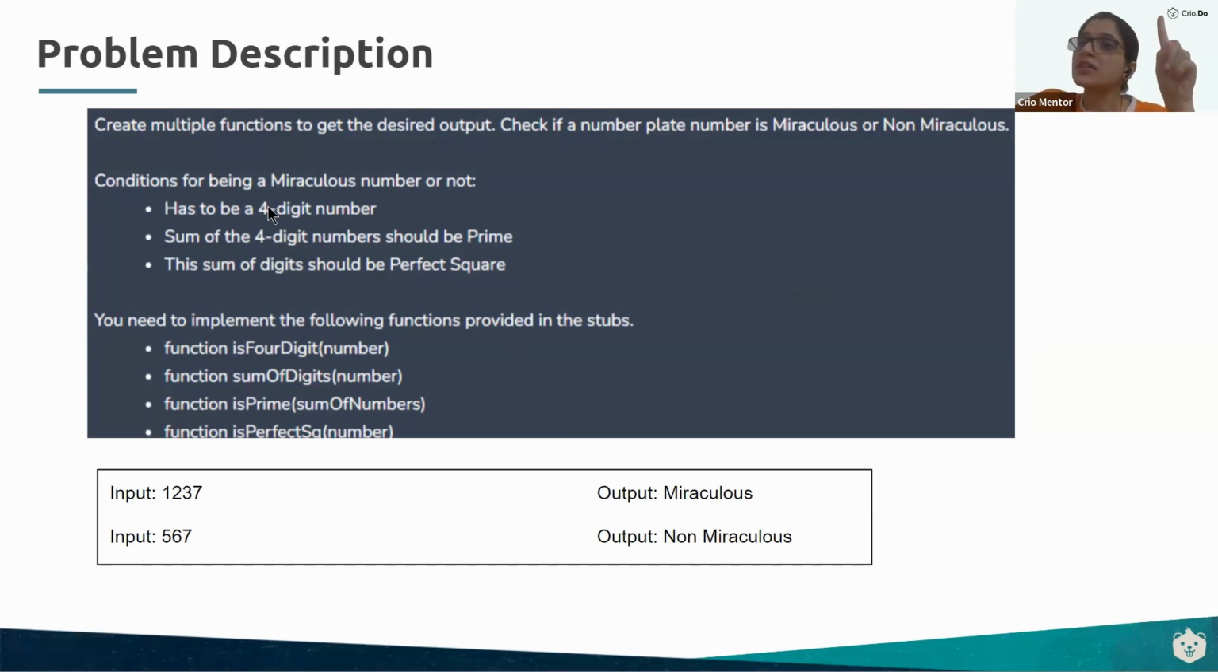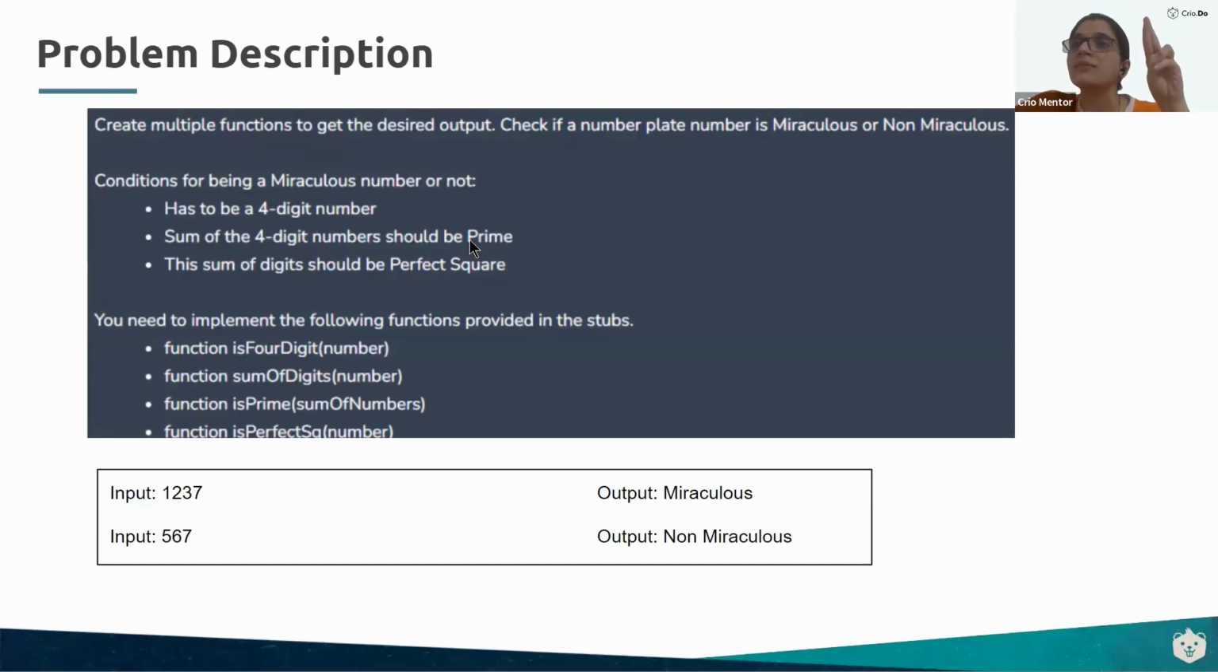Now, because the first condition is met, we will go to the next part. Sum of the 4-digit number. What's the sum of these digits? 7 plus 3 is 10, 10 plus 2 is 12, 12 plus 1 is 13. 13 is a prime number. Second condition met.